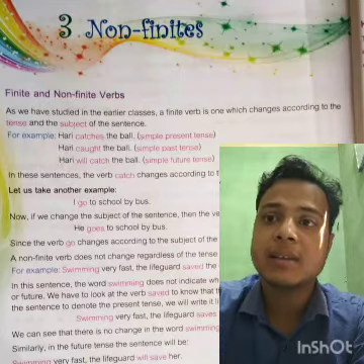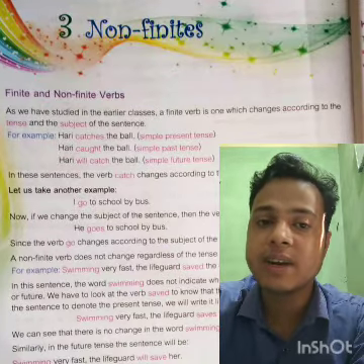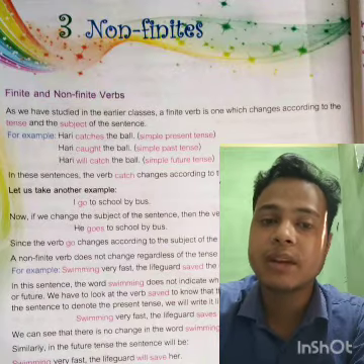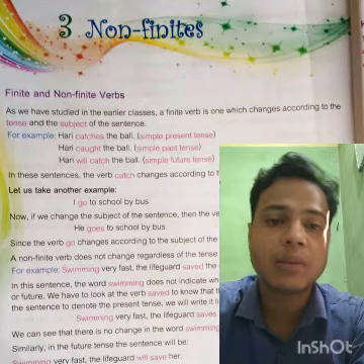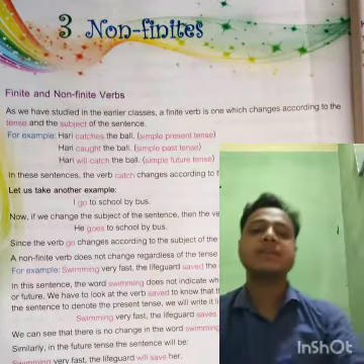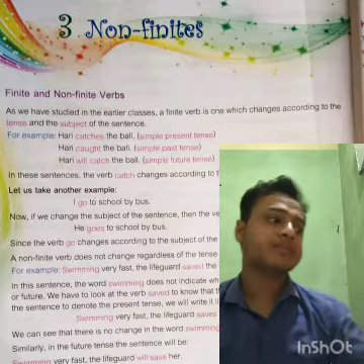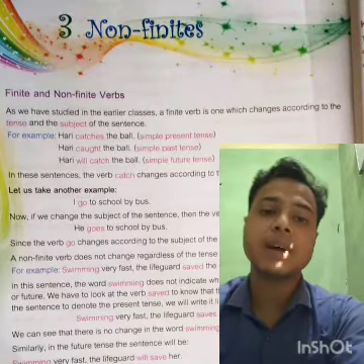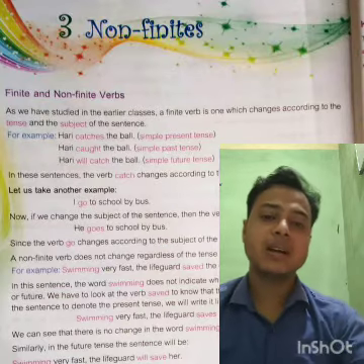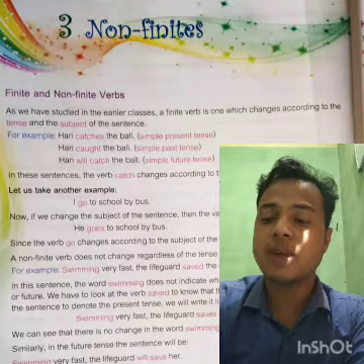There is a difference between non-finite and finite. Finite verbs are the particular or proper verbs, whereas non-finites are not. A non-finite verb does not denote the complete meaning of the verb.